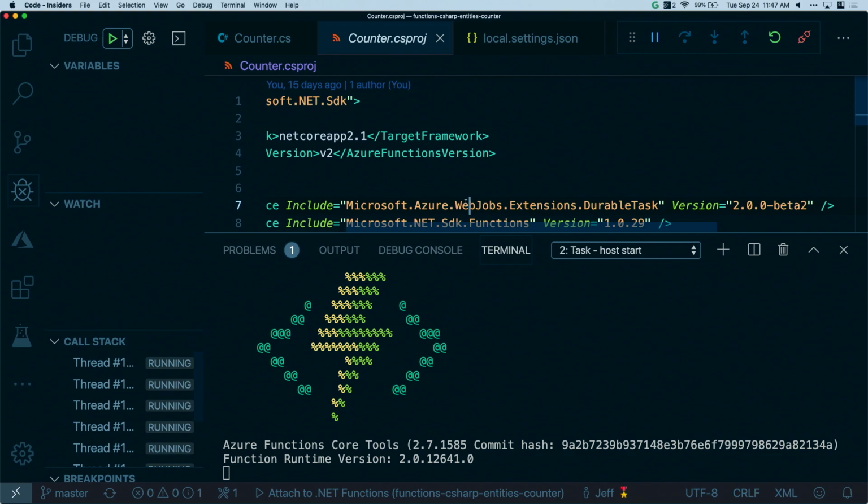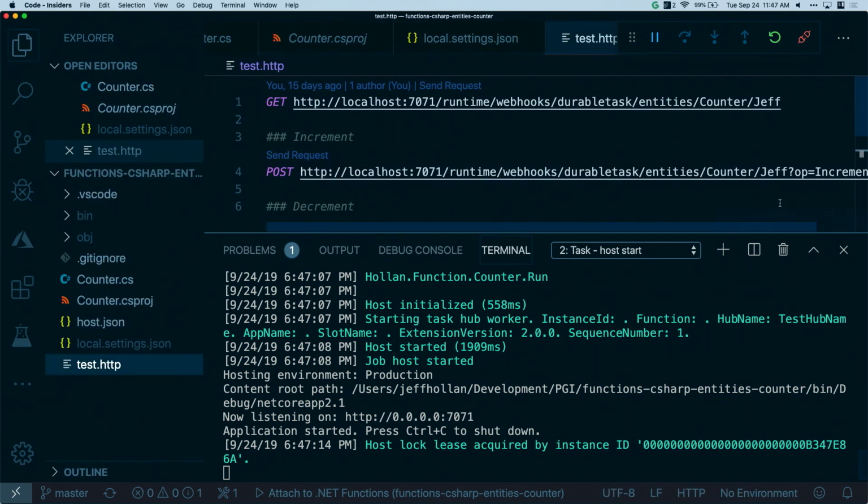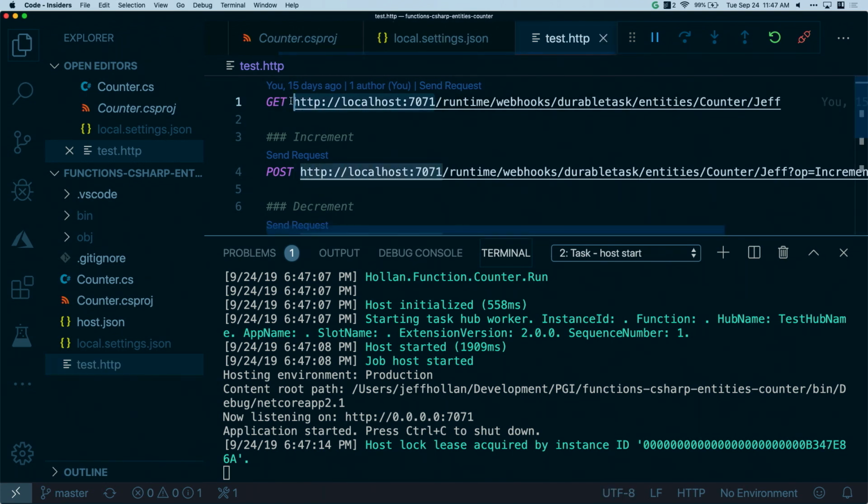Now there is a durable SDK that I could use to interact with that counter inside of my code if I wanted to. Or durable entities exposes a direct REST API, so I can perform operations on my entities, get the state of my entities directly over HTTP without having to create an HTTP trigger if I didn't want to. So my function's now running, and here I have some HTTP requests that I'm going to use to call this entity, right? So it's running on localhost 7071. Here's the path to that REST API.